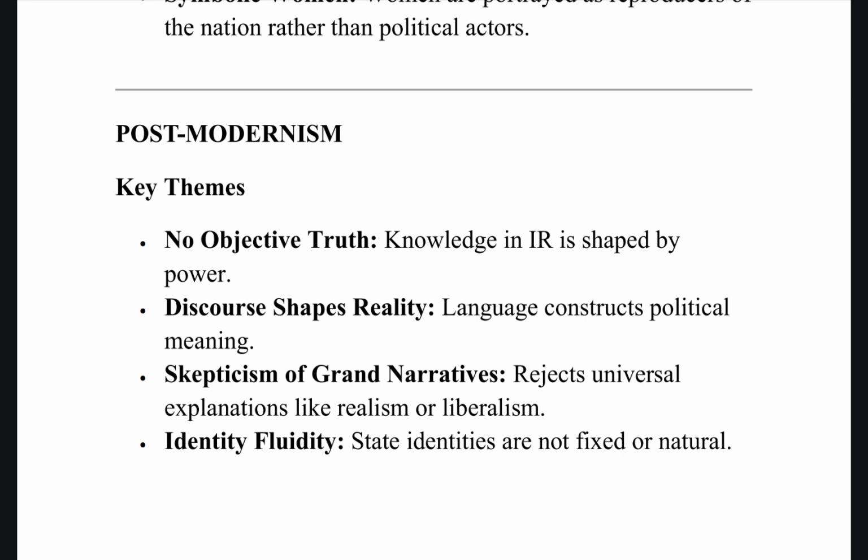So postmodernism was again a reaction to all of these theories that came up, especially through modernism. So it emphasizes what? Deconstructing the established truth, and it tries to understand knowledge from a context, and the fact that whatever knowledge that we have, it is contextual, shaped by power dynamics, and it is socially constructed. It is not that the knowledge has constructed a society. It is a society and its aspects which has given rise to knowledge. So the first point under that is there is no objective truth. That whatever knowledge that we have, it is shaped by power.